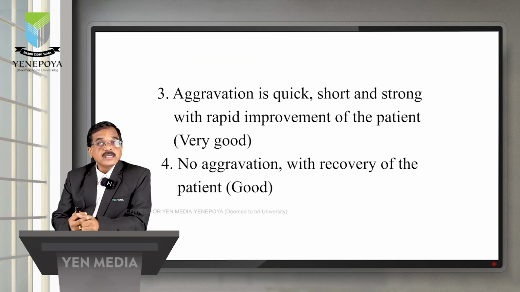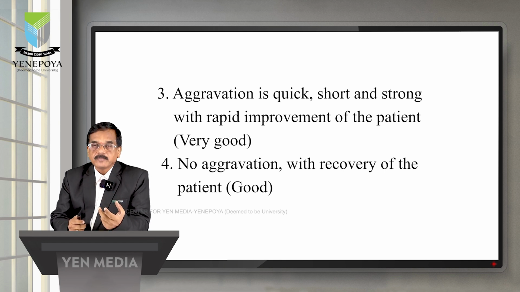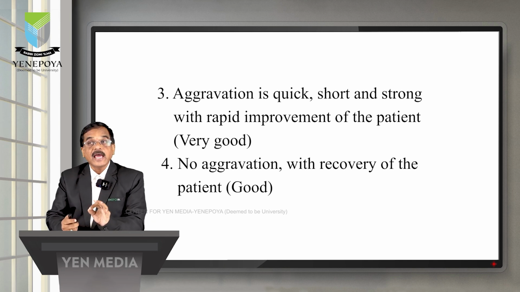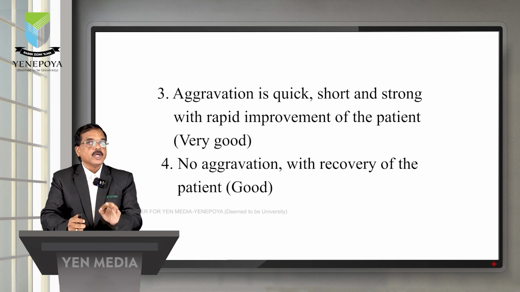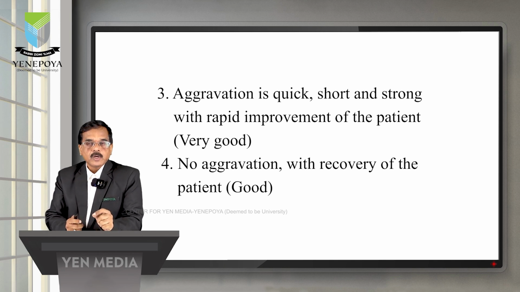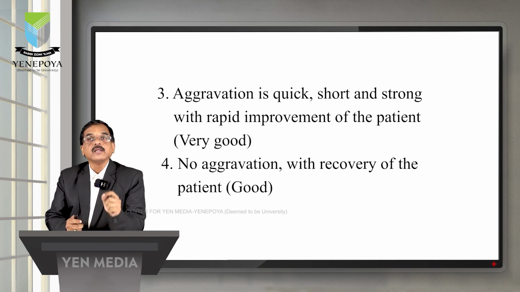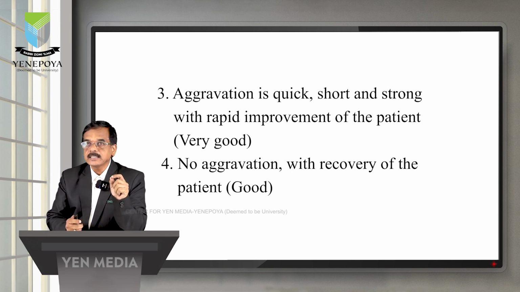The third observation: aggravation is very quick, short, strong and with rapid improvement of the patient. So this is a very, very good, I can say the best observation out of all these 12 observations in acute conditions, not in chronic conditions. So aggravation is quick means what? Whatever medicine was given, the remedy is correct, the potency is correct, the dose is correct. So during this process, we are going to get the homeopathic aggravations.